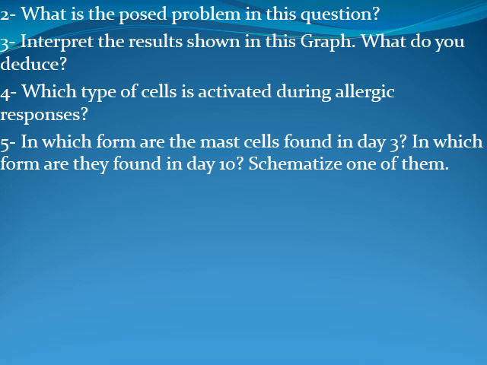Which type of cells is activated during these allergic responses? They are called mast cells. In which form? In day 3, before they release granules, they are called granulated cells. At day 10, when they release granules, they are called degranulated.